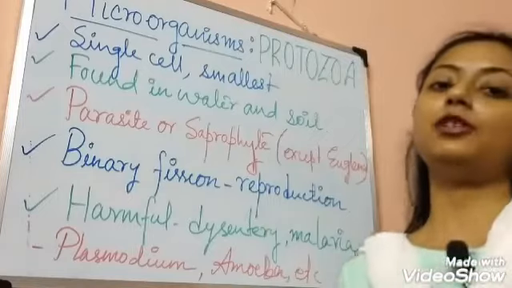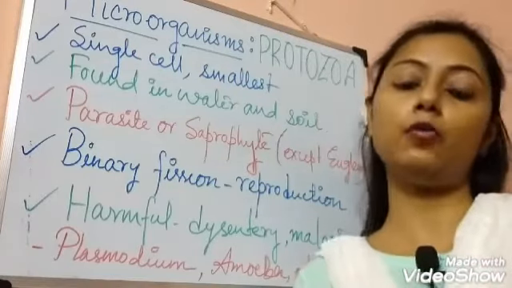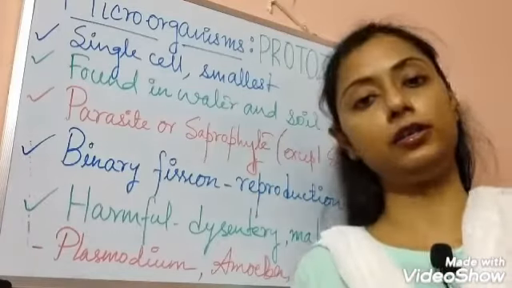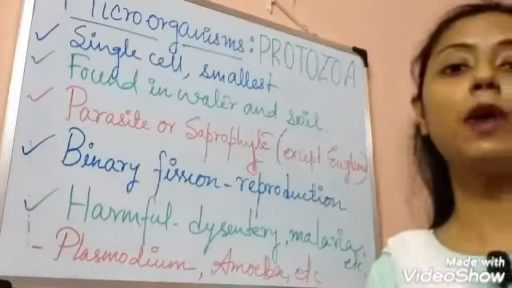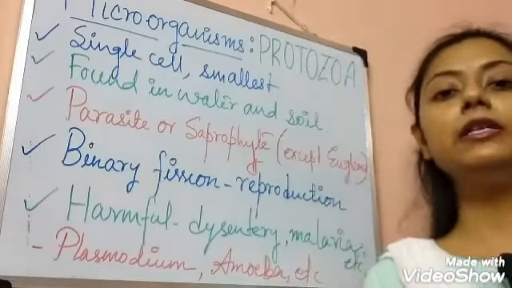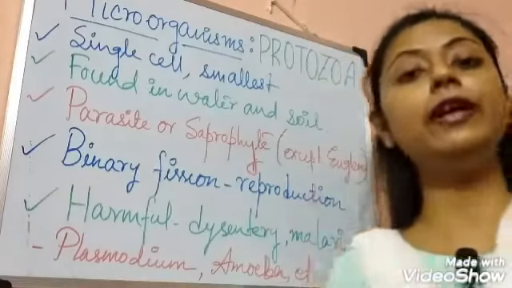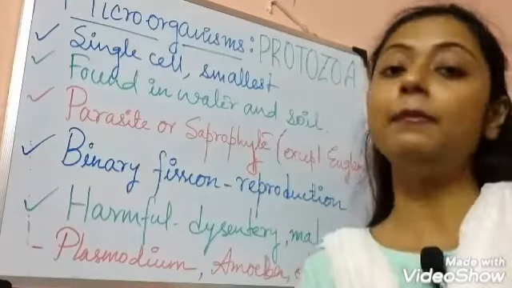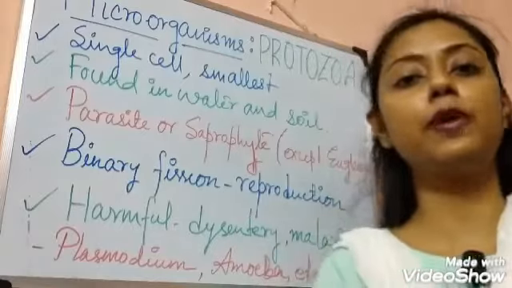We are running the chapter microorganisms and we already discussed algae, fungi, virus and bacteria. Now we will discuss protozoa. In the basic introductory class we talked about protozoa and we are very familiar with an example, and that is the amoeba. So amoeba belongs to this protozoa group.